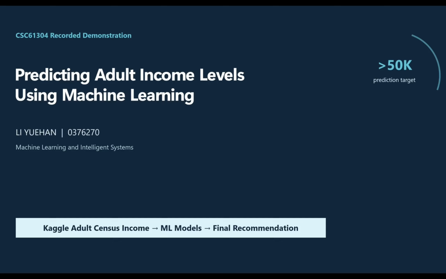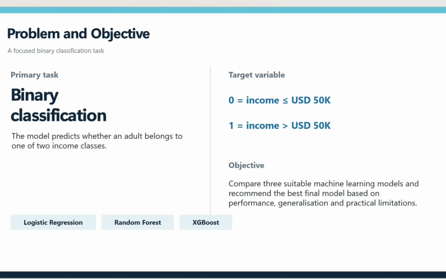My project is about predicting adult income levels using machine learning. The primary machine learning task is binary classification. The target variable is income. Class 0 means income at or below 50,000 US dollars. Class 1 means income above 50,000 US dollars. The objective is to compare three machine learning models and recommend the most suitable final model.